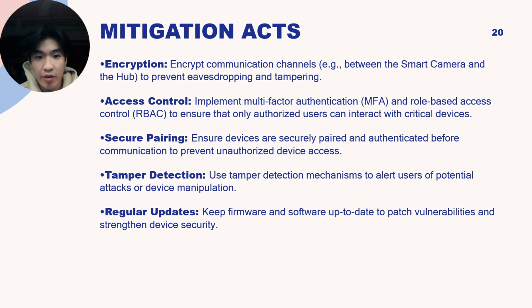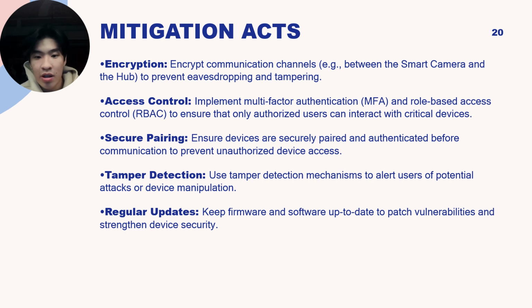So referencing from our STRIDE model, here are some mitigation actions that you could use to prevent some of the threats. Encryption. Encrypt communication channels between the smart camera and the hub to prevent eavesdropping and tampering. Access control. Implement multi-factor authentication and role-based access control to ensure that only authorized users can interact with critical devices. Secure pairing. Ensure devices are securely paired and authenticated before communication to prevent unauthorized device access.